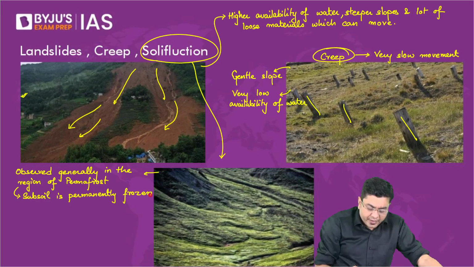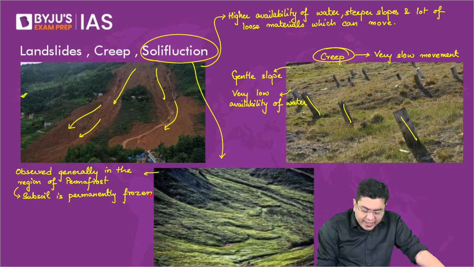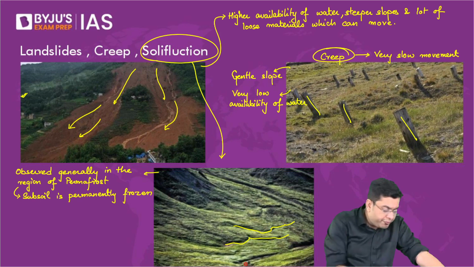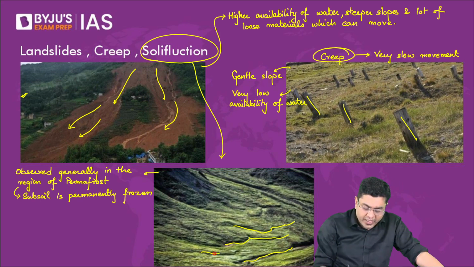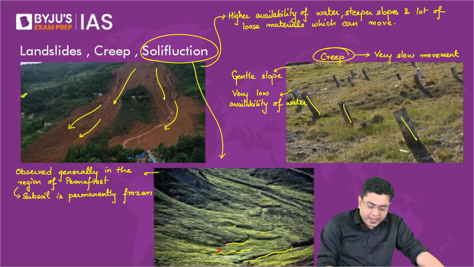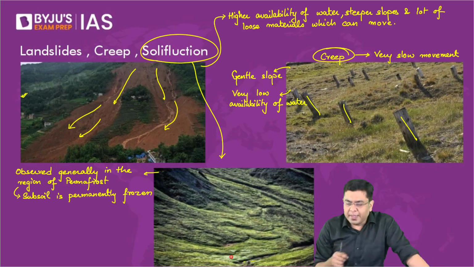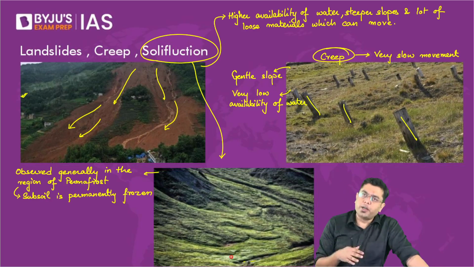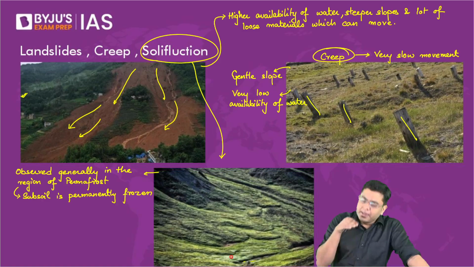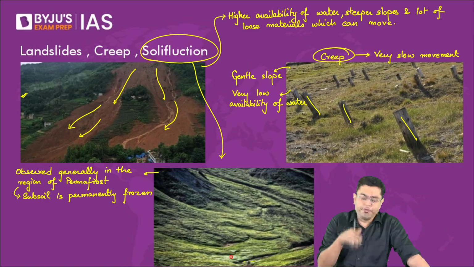And if you observe this image, you will observe that the soil in itself develops a kind of a flow pattern where it behaves like a fluidic portion or a fluidic material. Observe this image carefully. So this is where the topsoil gets disconnected with the bottom layer, and in the presence of moisture, water, melt water, anything, the topsoil starts to flow.